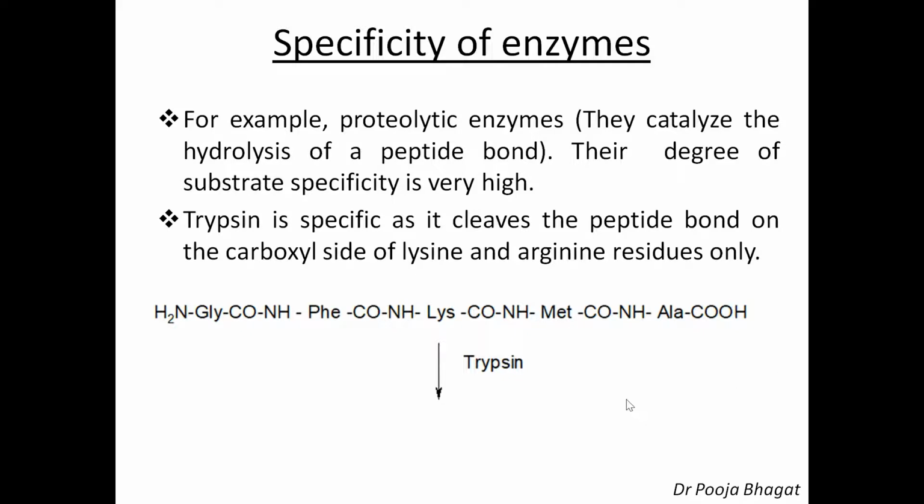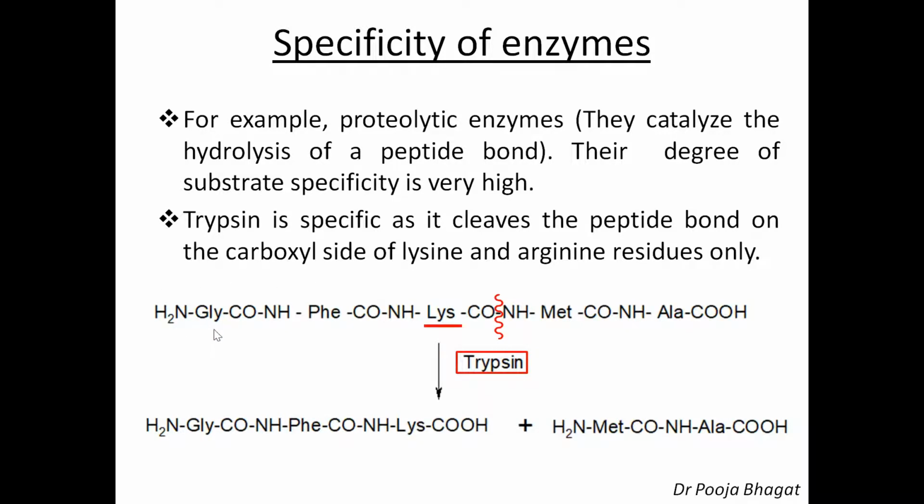If we treat this pentapeptide with trypsin, then the enzyme trypsin will cleave the peptide bond on the carboxyl side of lysine or arginine. This is lysine, and this is the carboxyl side. Therefore, trypsin will cleave this peptide bond, because on the carboxyl side of this peptide bond, lysine is present. Since the bond is cleaved here, you will get a tripeptide from this fragment and a dipeptide from this fragment. I hope I am clear to everyone.